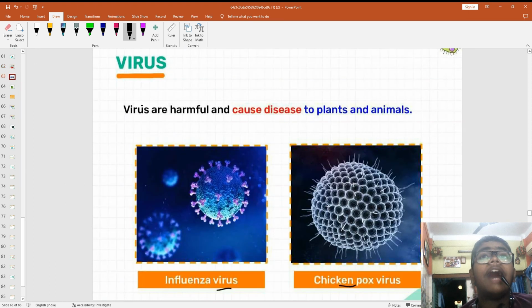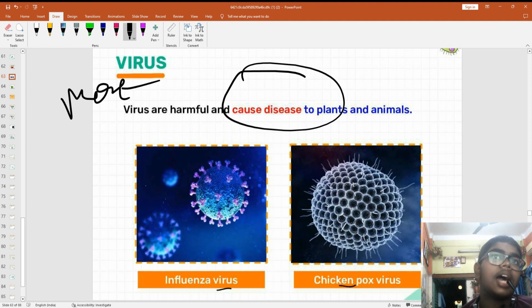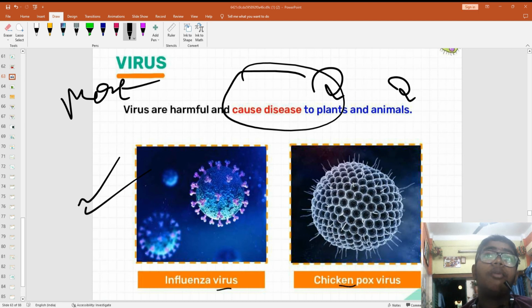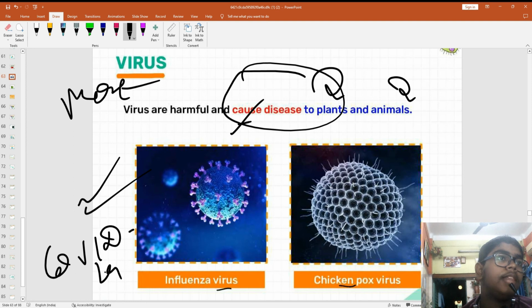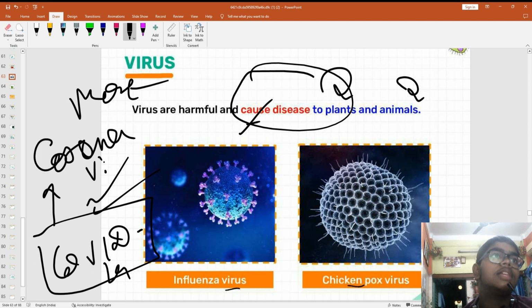Now, viruses are harmful and can cause disease. Most viruses are harmful because they cause disease to plants and animals, like influenza and chicken pox. Okay, COVID-19. That is the disease name, but the virus name is corona. Okay, coronavirus. The virus name is corona, but the disease name is COVID-19. So most of the things are harmful.